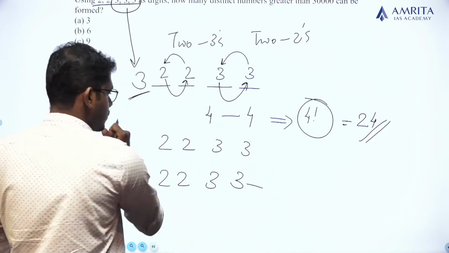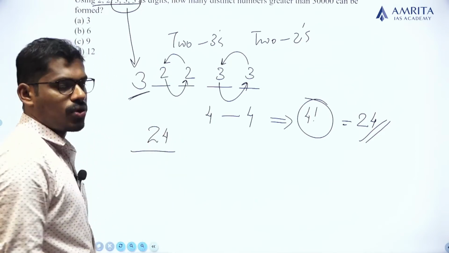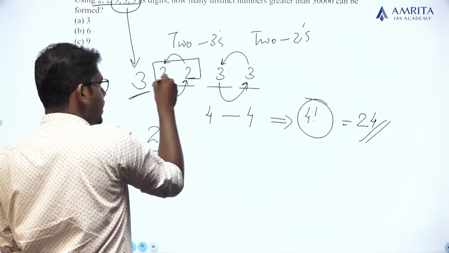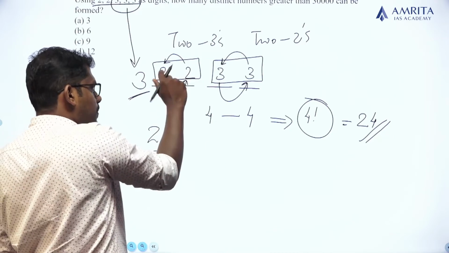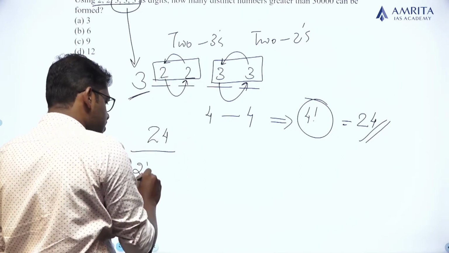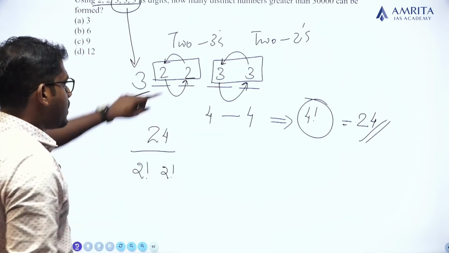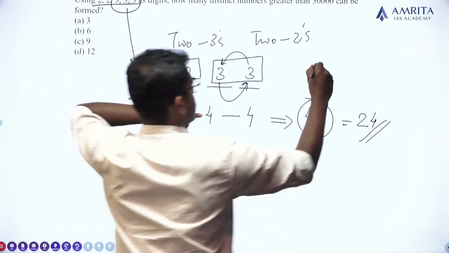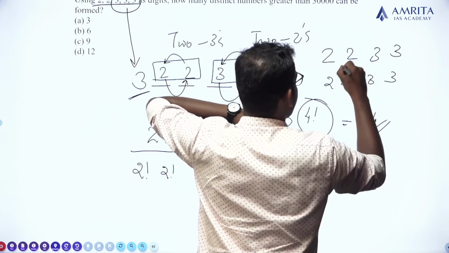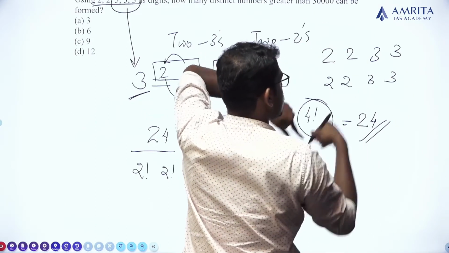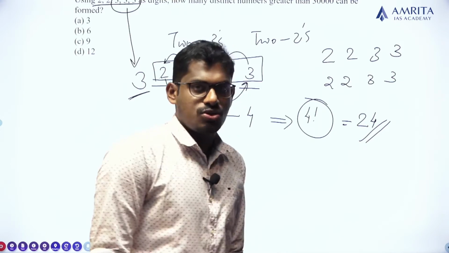To do so, we got the total number of arrangements, which is 24, and we divide. It is a pair and it is also a pair. So these two 2s can be arranged or swapped in how many ways? 2 factorial. And these 2 3s can be arranged in 2 factorial. In the first case the arrangement was 2 2 3 3, and in the second case the arrangement is the same 2 2 3 3 after swapping these 2 2s and swapping these 2 3s.